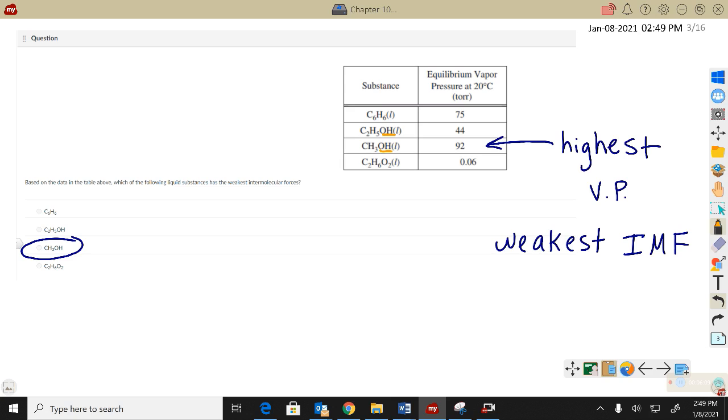And so here's one of those goofy times where this guy here ends up being a nonpolar molecule. Even if you want to sketch it, it's a nonpolar molecule and it only has London forces. But it's got a little bit lower vapor pressure. So it must mean that the London dispersion forces of C6H6 are actually a little stronger than the hydrogen bonds of the CH3OH.